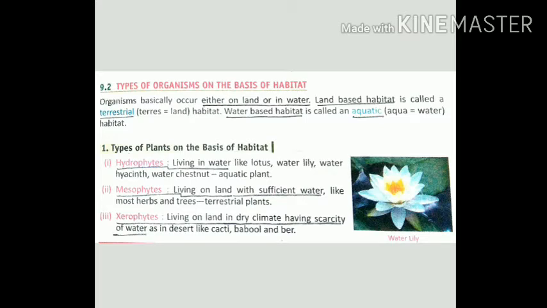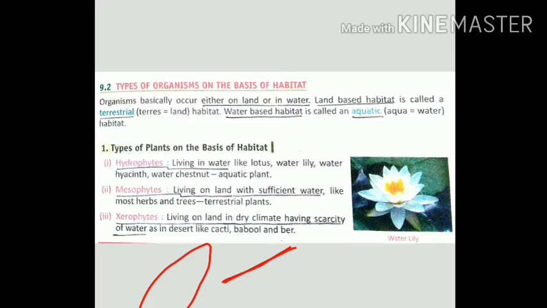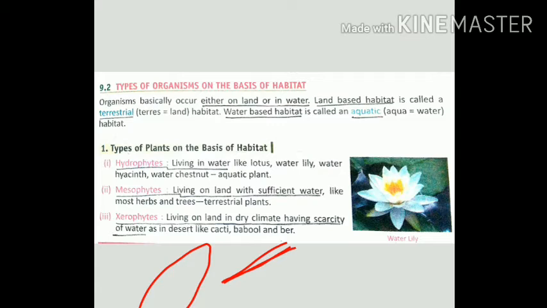and they are adapted to grow there, like their leaves are converted into spines. Their leaves get converted into the shape of thorns, spines. And their stem becomes fleshy and shiny, that stops or reduces the rate of evaporation of water. Got it? And due to the lot of spines, animals do not like to eat them, so they remain safe in the desert areas.